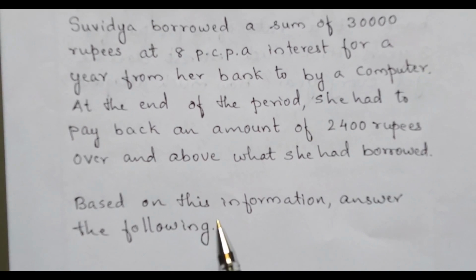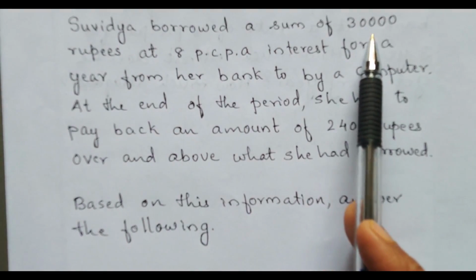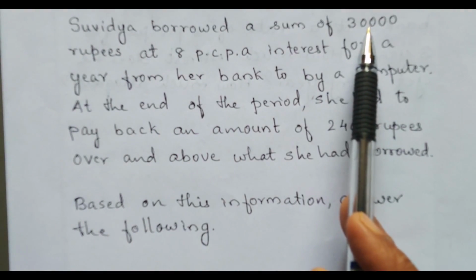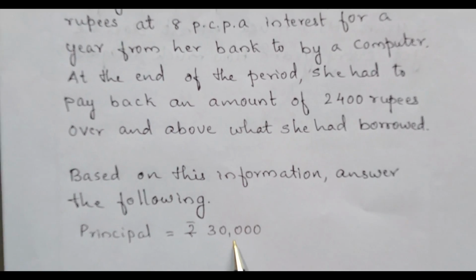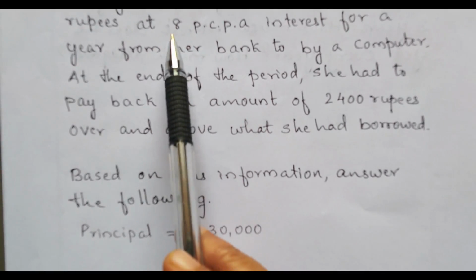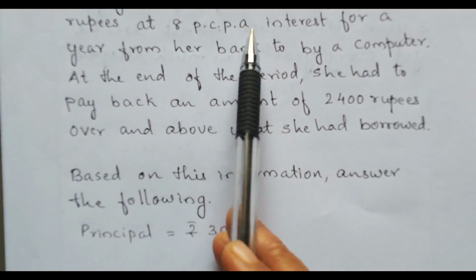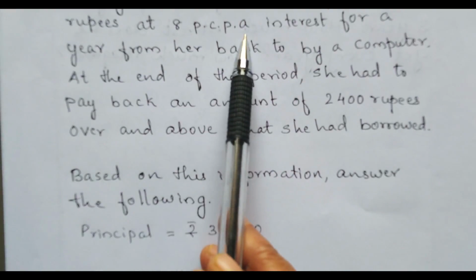What is the principal in this case? She borrowed 30,000 rupees. So the principal is rupees 30,000. Now what is the rate of interest? The money was borrowed for 8% per annum interest. So the rate of interest is 8% per annum.